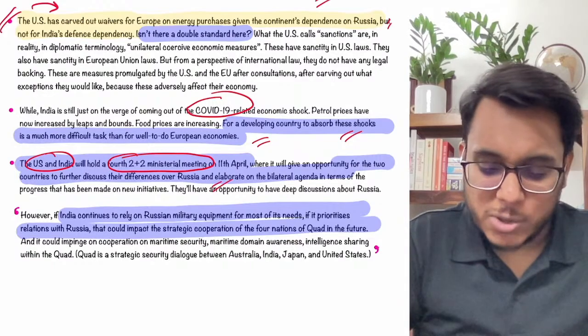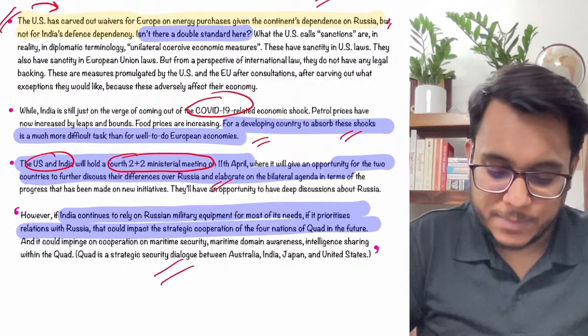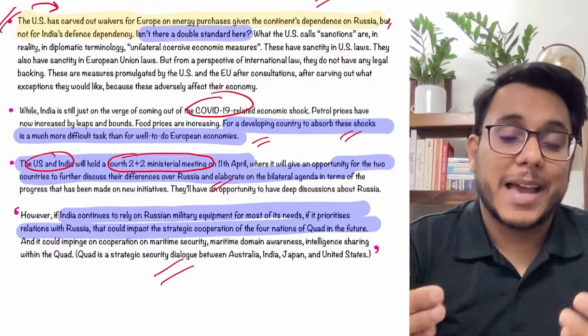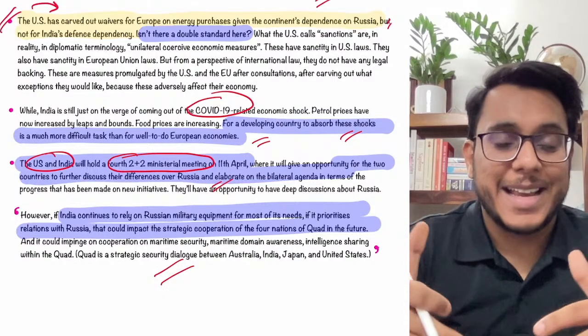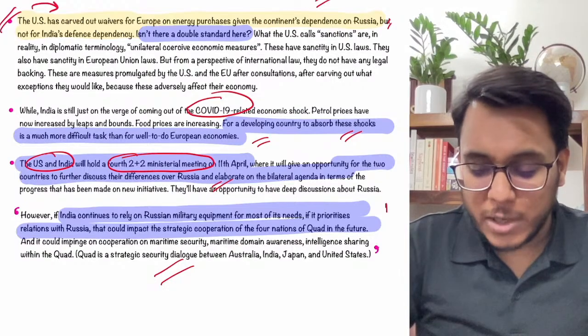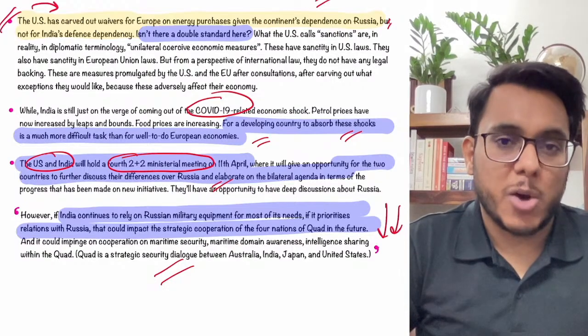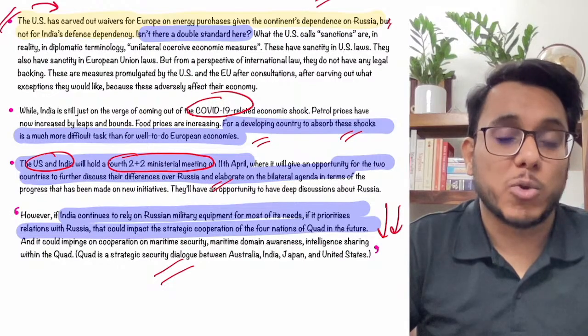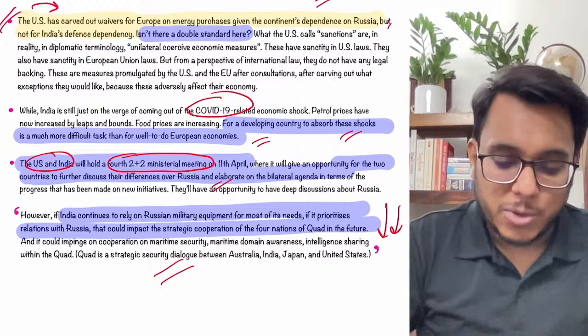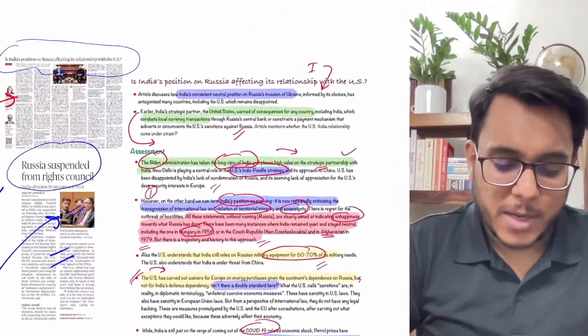So here we can settle this particular matter. Moreover, guys, it has been provided that India is silent also because India is militarily dependent on Russia for weapons. So we need to reduce our dependence on Russia in the long term if we need to maintain our complete independence in foreign affairs. So this is something that has been provided in this particular article.